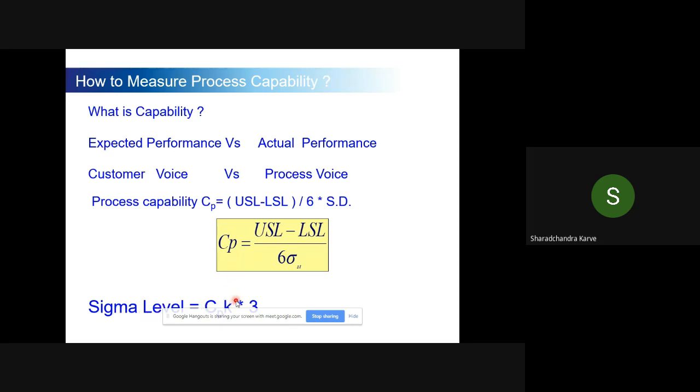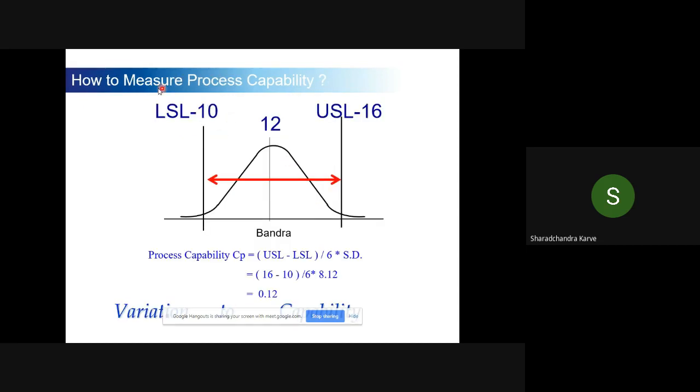So let us calculate the capability at both stations, Bandra and Mulund. Let us assume that when Joginder Arora goes to a station, he assumes that he should get a ticket between 10 and 16 minutes. So my upper limit is 16, my lower limit is 10. It is simple arithmetic: 16 minus 10 divided by 6 times 8.12.